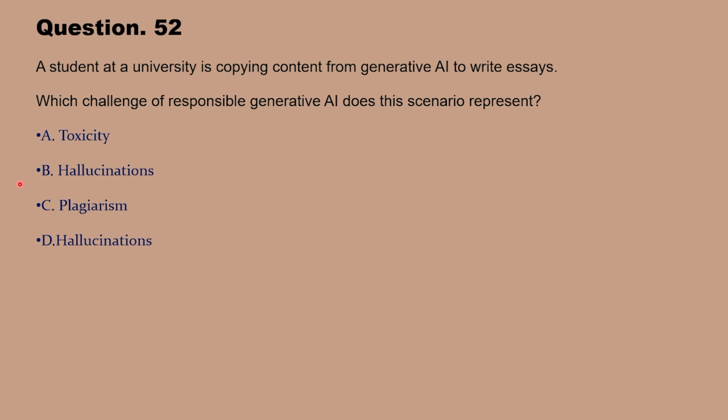Okay, let me reveal the correct answer. Correct answer here is plagiarism. This is because plagiarism is the act of taking someone else's work or ideas and passing them off as one's own. In this case, a student is using AI generated content without proper attribution, which is a form of plagiarism. So option C is correct here.